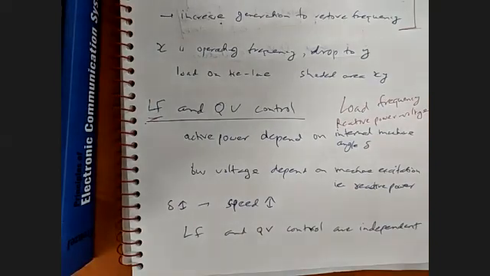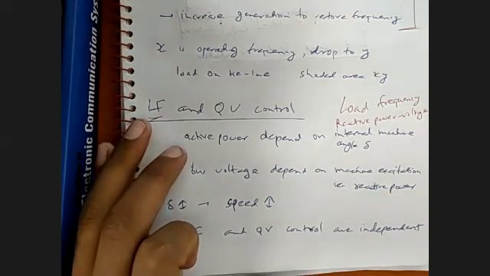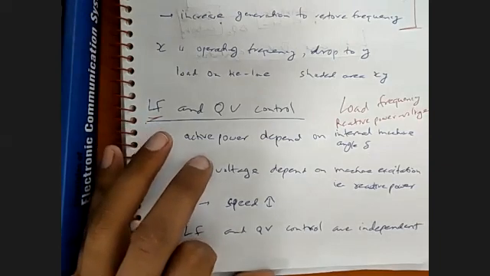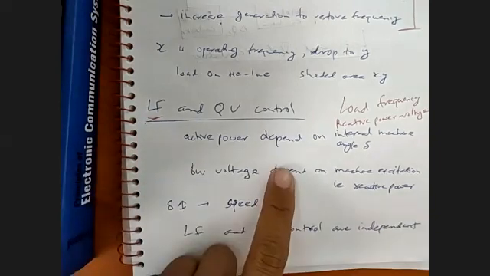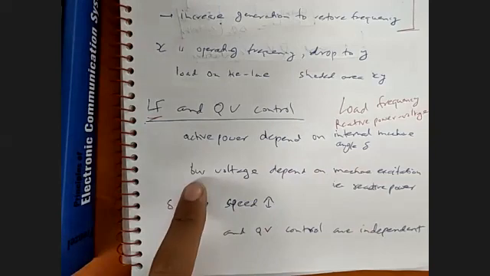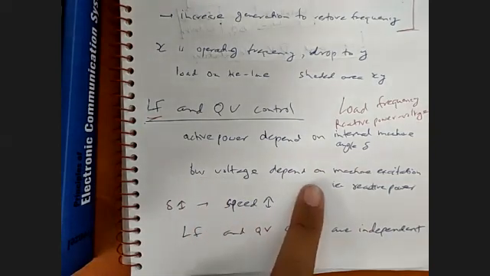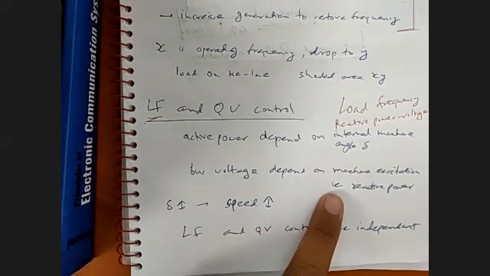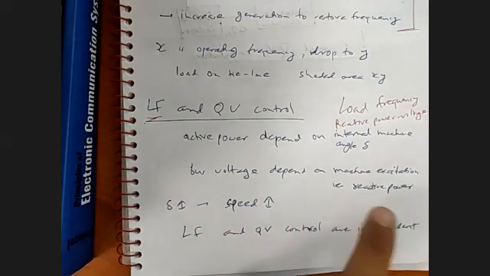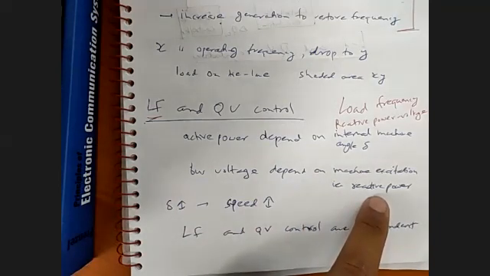First, we will be going through load frequency and reactive power control. If you study synchronous machines, synchronous generators, the active power supplied by the generator depends on the internal machine angle delta, and it is not dependent on the voltage. The bus voltage of the generator depends on the machine excitation, that means the reactive power Q of the system, and it does not depend on the angle delta.